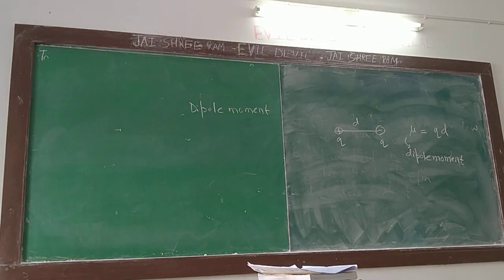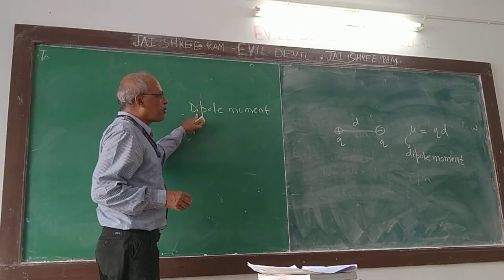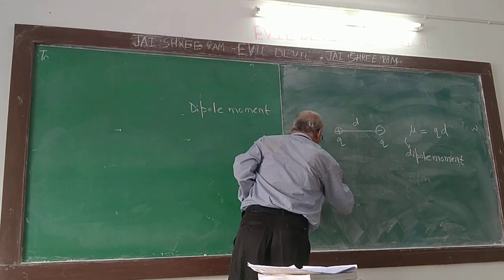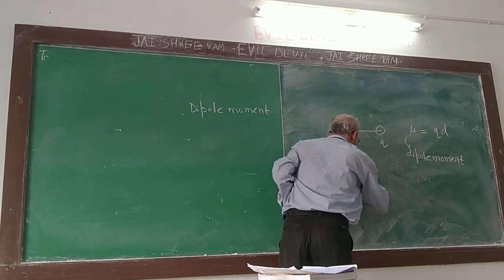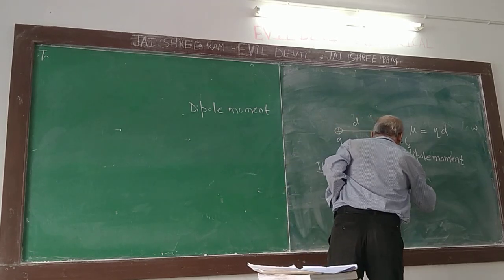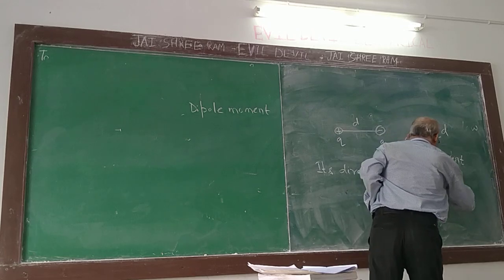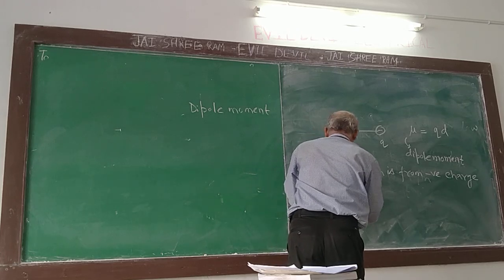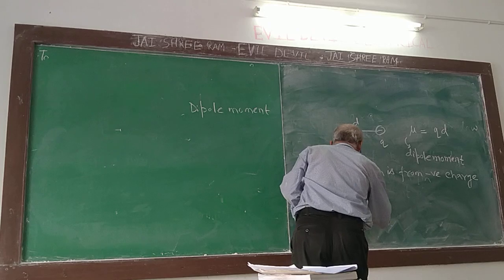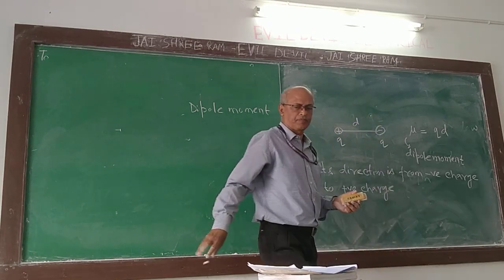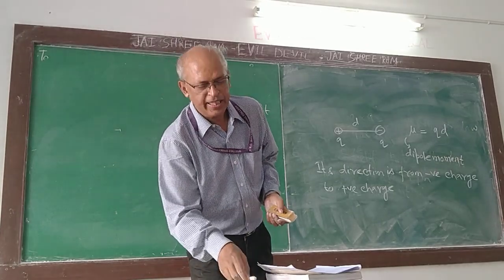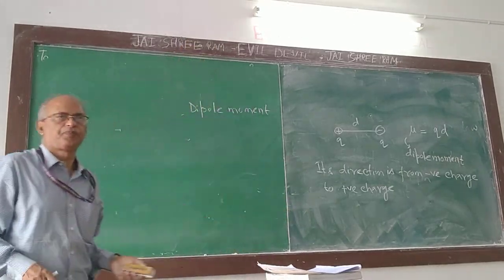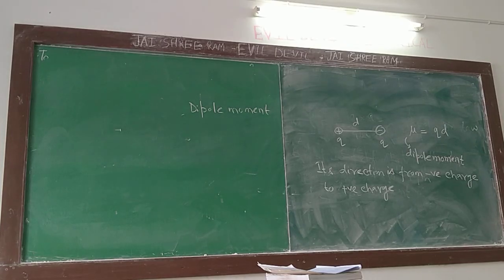Dipole moment is a vector. Its direction is from negative charge to positive charge. Mu is a vector, and its direction is from negative charge to positive charge.